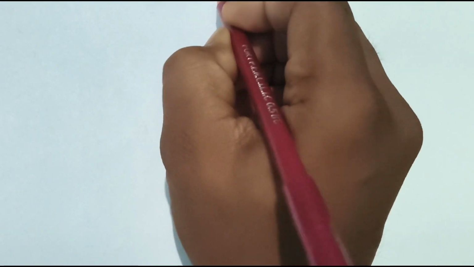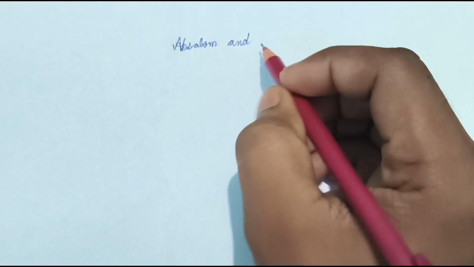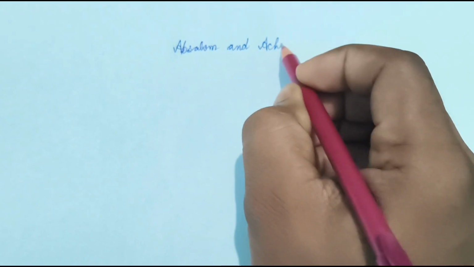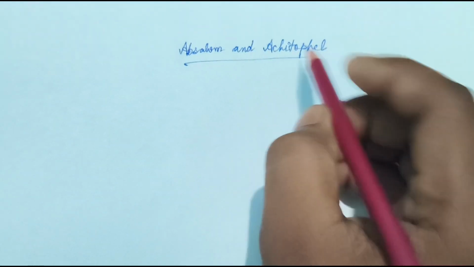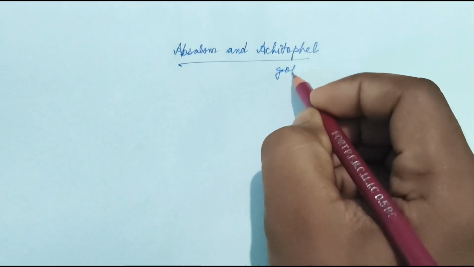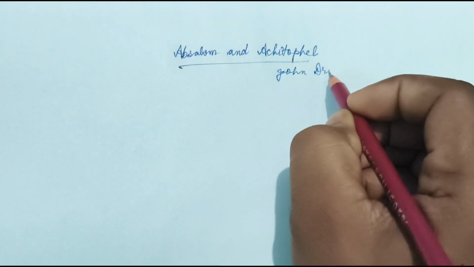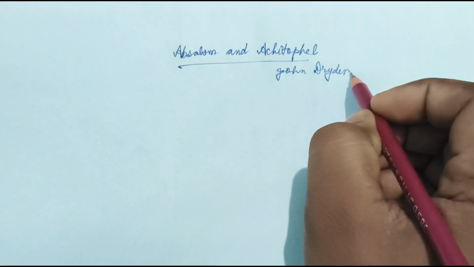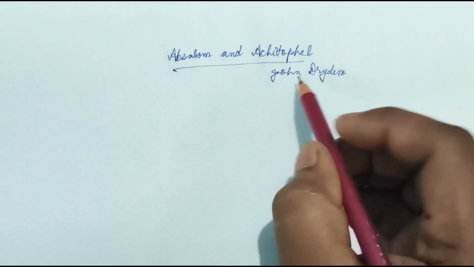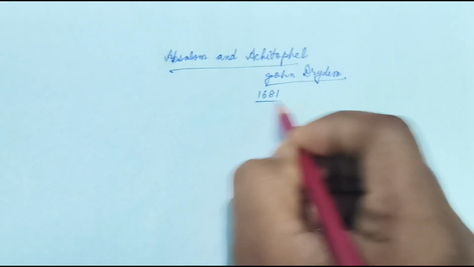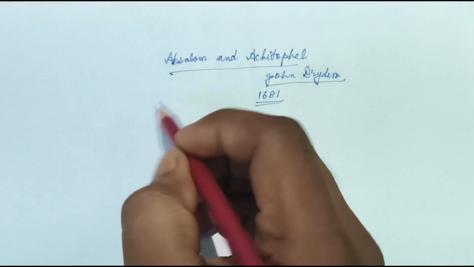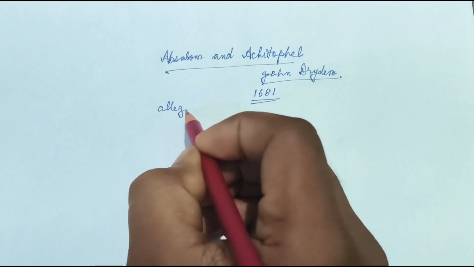Today we will be studying Absalom and Achitophel. This has been written, composed by John Dryden. It was published in 1681. This is an allegorical poem.